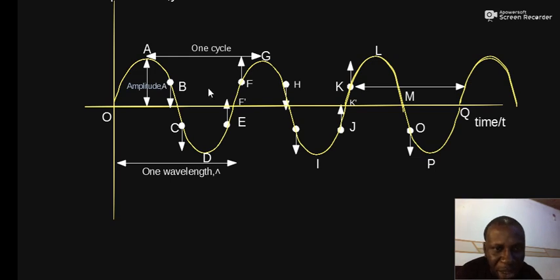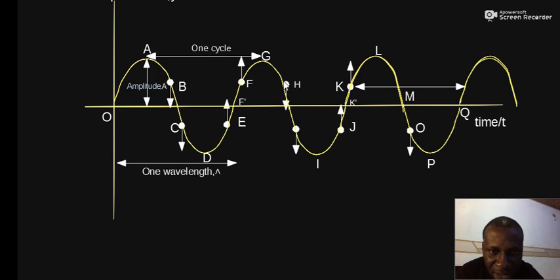So therefore, B and H correspond in the sense that the direction of travel is the same, and not just that, they have equal distance from the mean or equilibrium position. It therefore means that point B and point H are exactly alike, and so we say that they are in phase. They are in phase because the particles of the wave at point B and H are moving in the same direction, that is downward, and also have equal displacement from the equilibrium position.